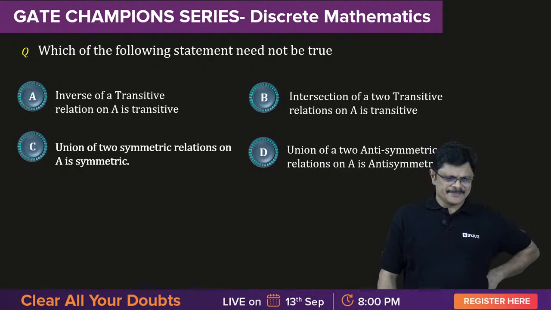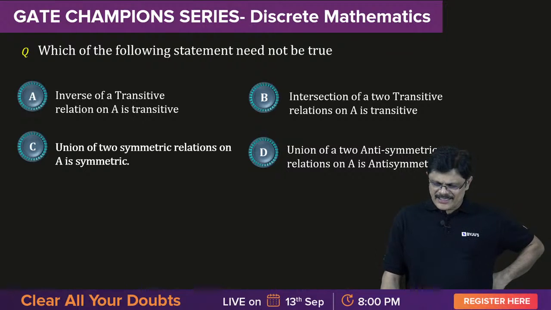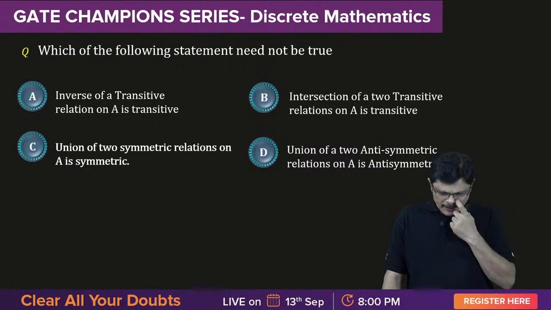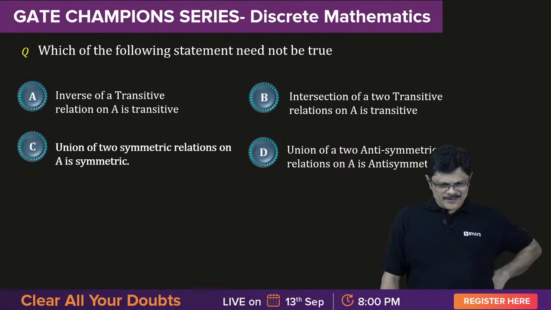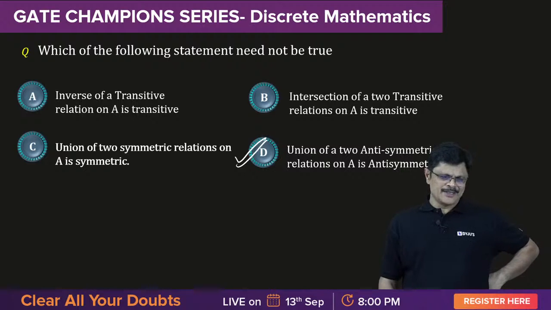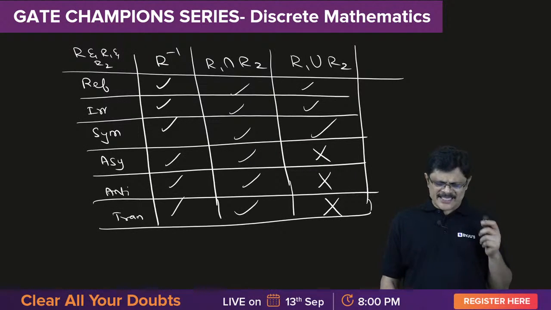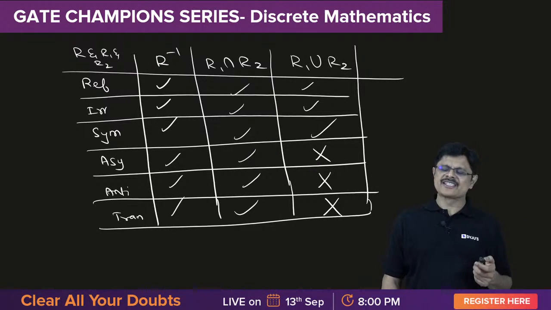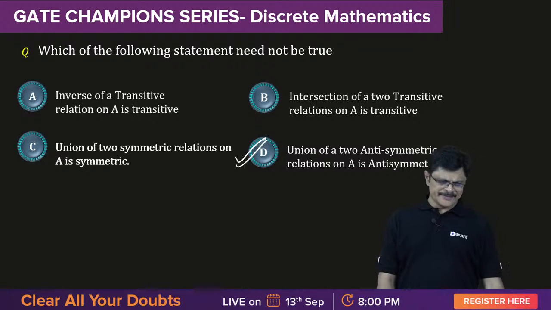Please answer this. What is the correct answer? Yeah, Tushar gave the correct answer. Only union of antisymmetric need not be antisymmetric. D, very good. Very good, Lalit. Now next time onwards you don't have to say that I don't remember. This can be fixed for a lifetime, my dear friends. Am I clear?